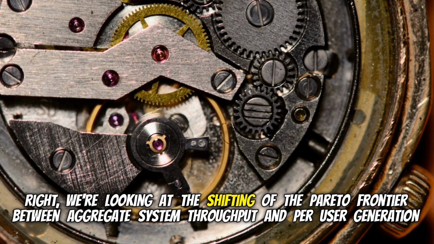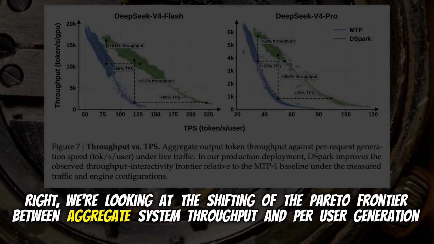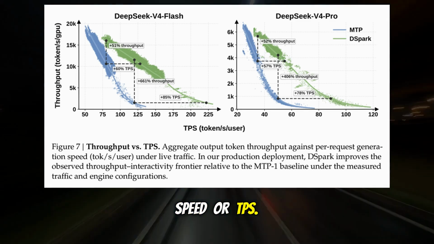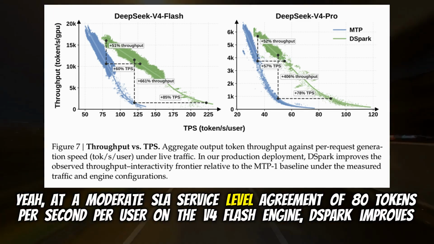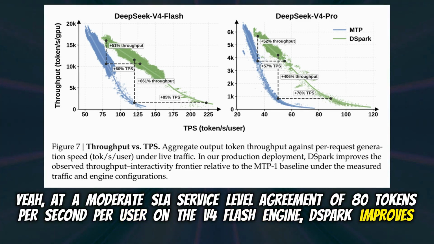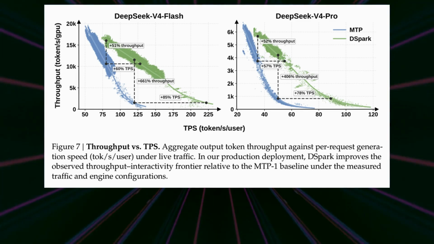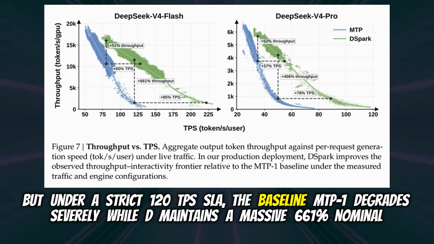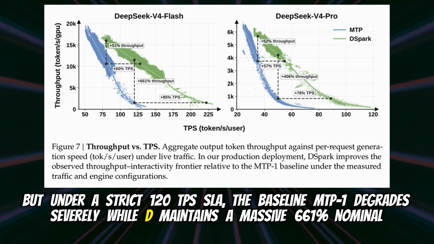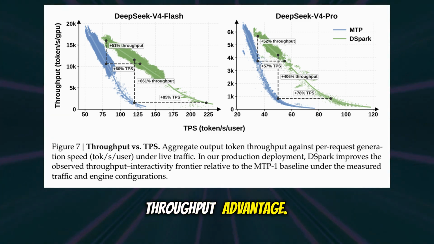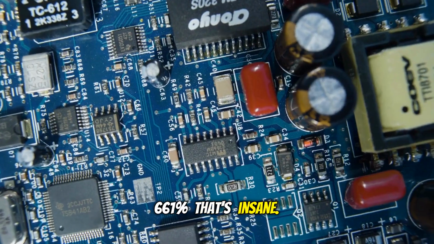Right. We're looking at the shifting of the Pareto frontier between aggregate system throughput and per user generation speed, or TPS. Yeah, at a moderate SLA, service level agreement, of 80 tokens per second per user on the V4 Flash engine, DSpark improves aggregate throughput by 51%. But under a strict 120 TPS SLA, the baseline MTP1 degrades severely, while DSpark maintains a massive 661% nominal throughput advantage. 661%, that's insane.